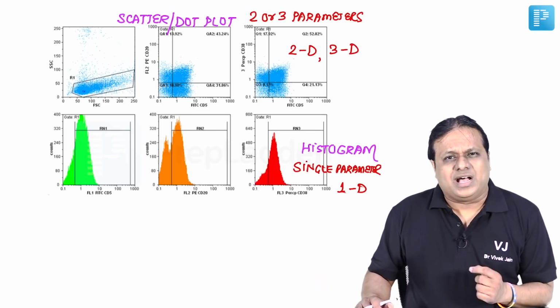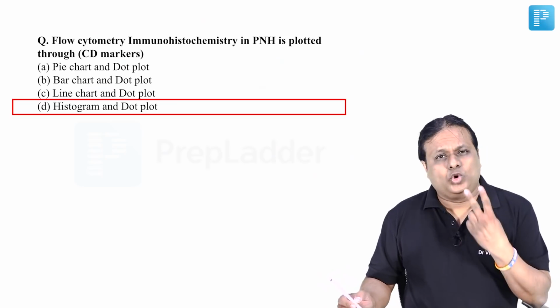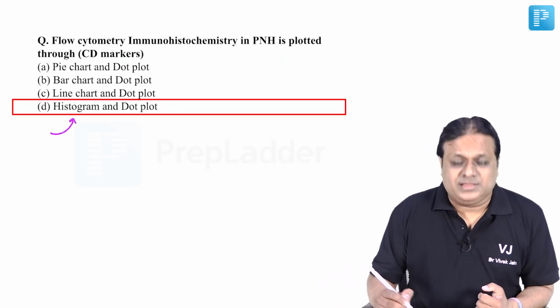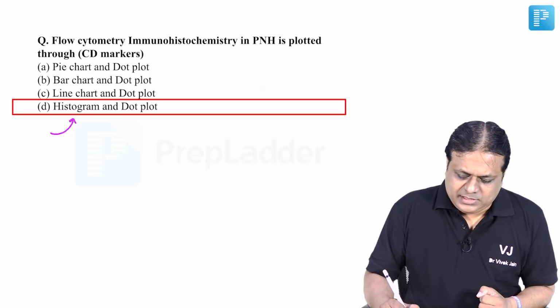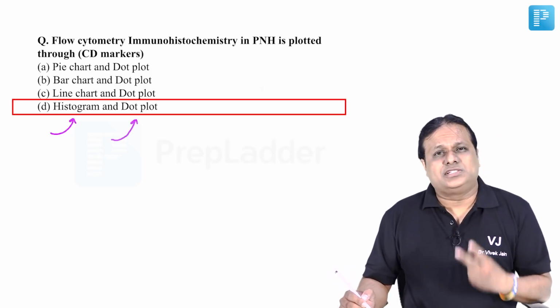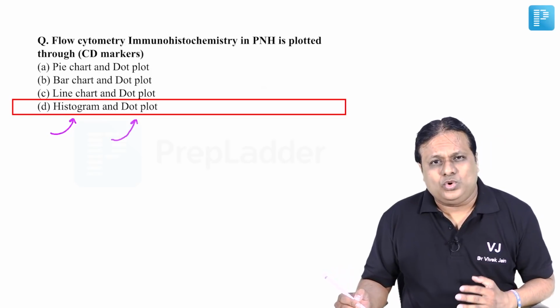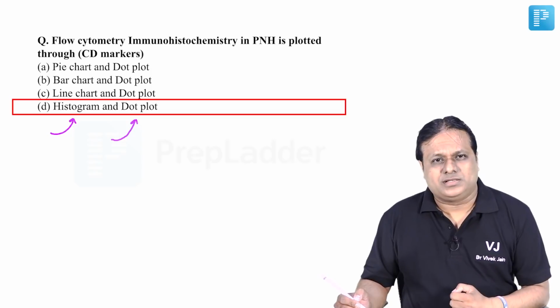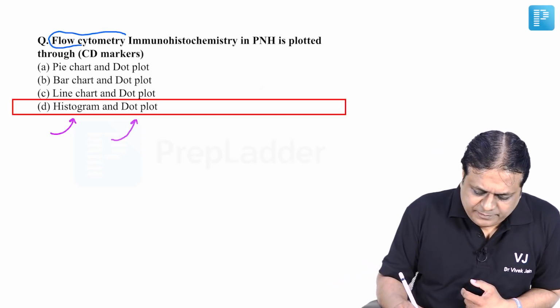So friends, the answer to this question is choice number D. It is having two parts. Histogram, this is one dimensional, which is used to depict a single parameter. Dot or scatter plot, this is two dimensional or three dimensional, because we have to show two parameters or three parameters.